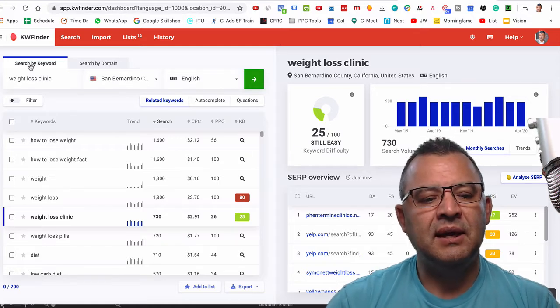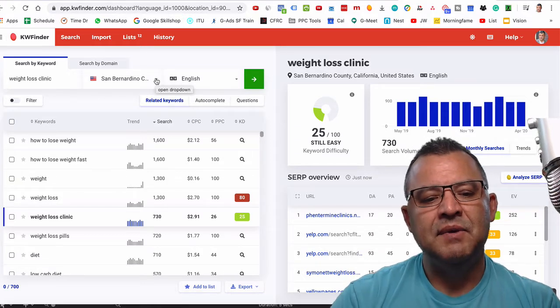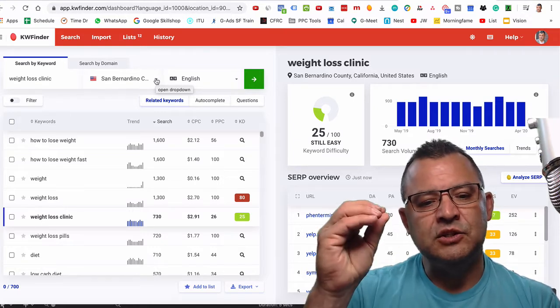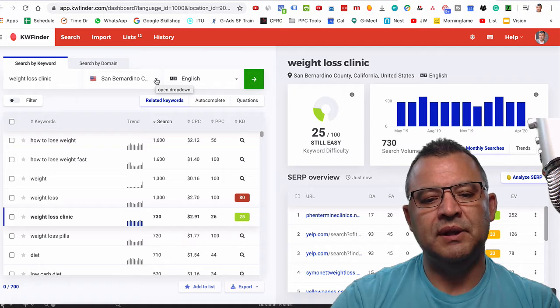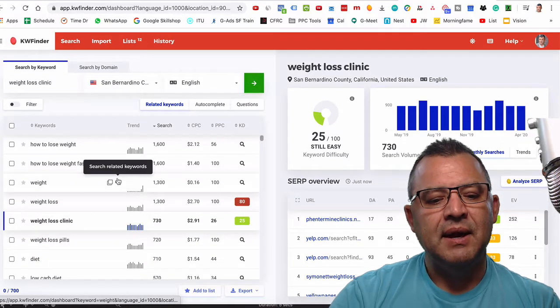But when you go to keyword research here, I put in weight loss clinic. I put in a really nice granular area. And this is what I love about the KW Finder tool in my review, is that it makes it so easy to really hone in down to a really close area, right? And then you put in your city. And now I've got all of my results that are coming up here.